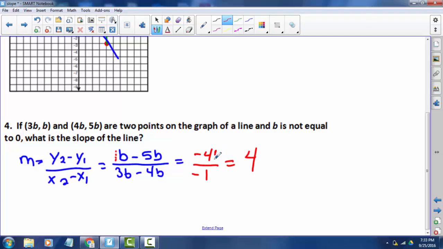Oh yeah, I forgot to put the b's on there, right? Okay. Sorry about that. I got ahead of myself. You see, it would be negative 4b and negative 1b, but if you have a number in the numerator and the same number in the denominator, you're actually dividing b by b. Well, b divided by b is 1. So 4 times 1, 1 times 1, it's still just negative 4 over negative 1, which still is just 4. Okay, you should now be ready to work on the Slope Day 1 worksheet.